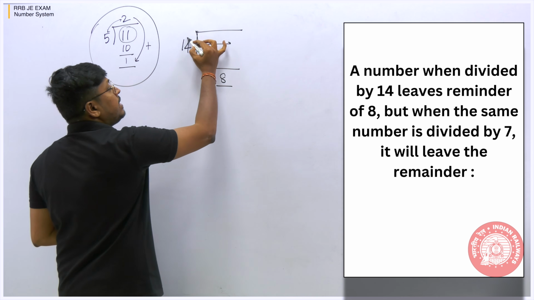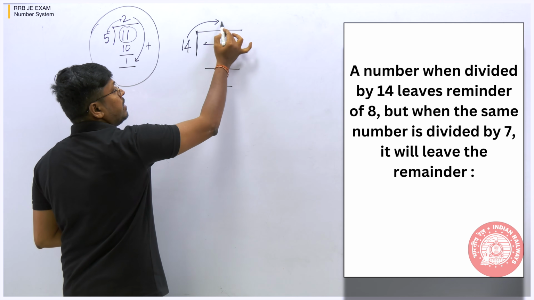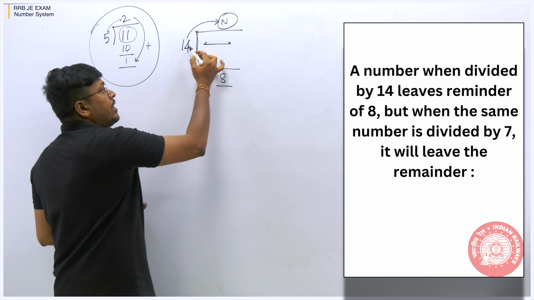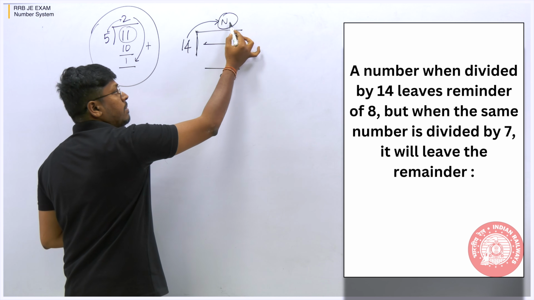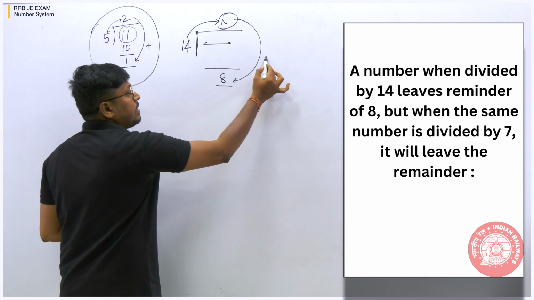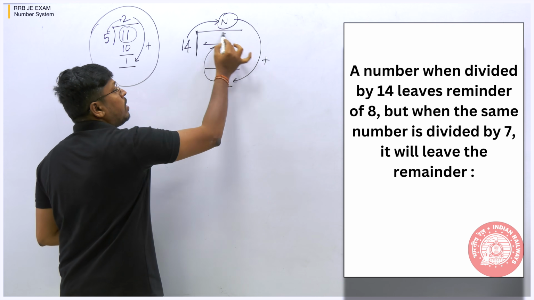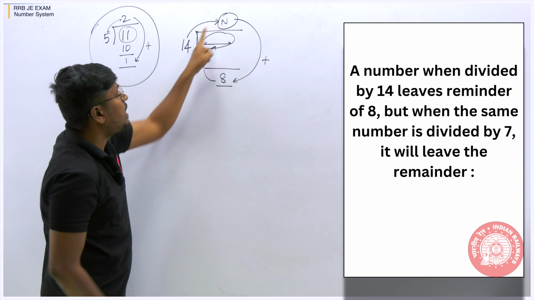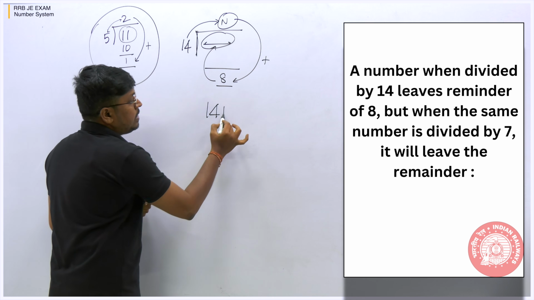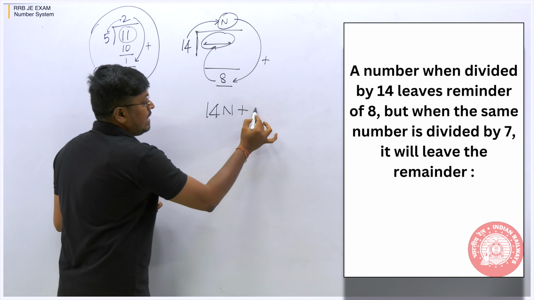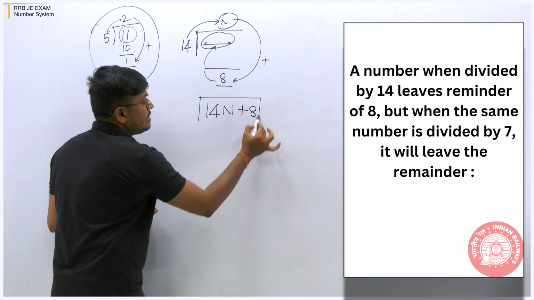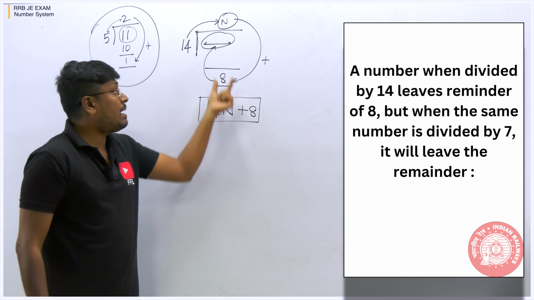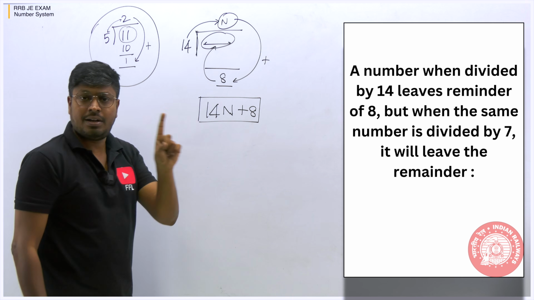Similarly, when you multiply 14 into this unknown number, let me keep it as n, right? That number is unknown. When you multiply 14 into that number and add the 8, the result will be the number we are going to find here. Yes or no? So this can be written as 14 into n, so 14n plus 8. Understood or not? So 14n plus 8 is equal to the number we are going to divide with 14. Understood or not?